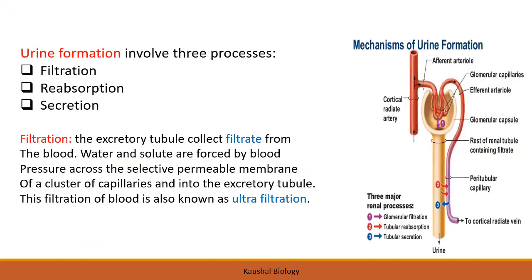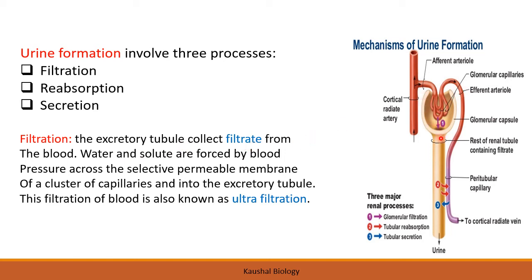Urine formation involves three processes, that is filtration, reabsorption and secretion. Now this filtration is also called the glomerular filtration, and reabsorption is also known as tubular reabsorption, and then tubular secretion. So these are the three major processes that lead to the formation of urine. Now what happened in the filtration? The excretory tubules collect the filtrate.